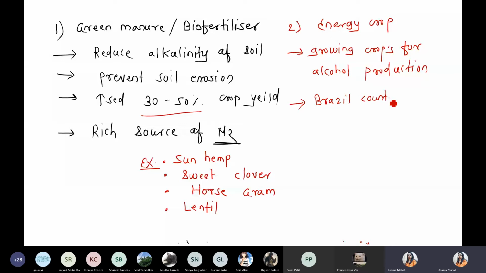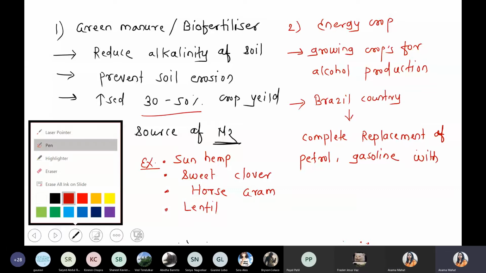So with the help of this energy crop, there is a complete replacement of petrol and gasoline with alcohol.